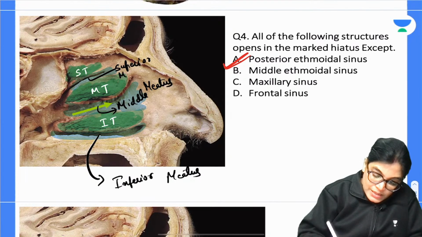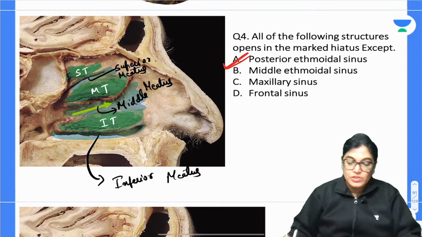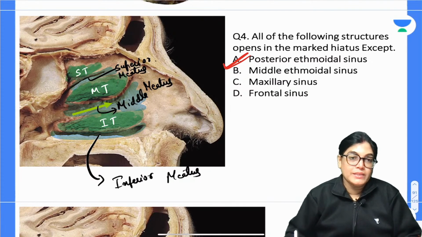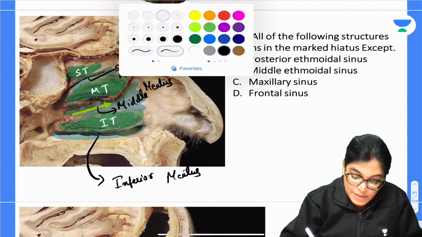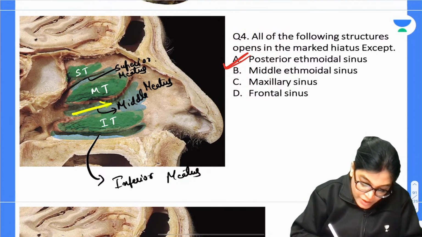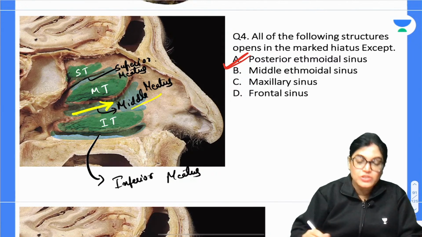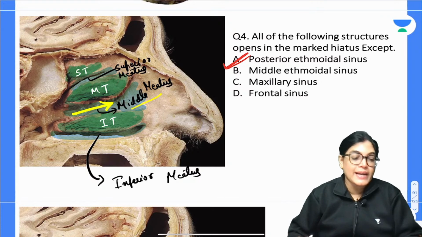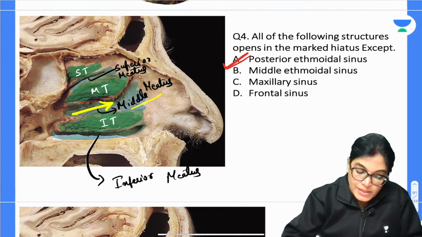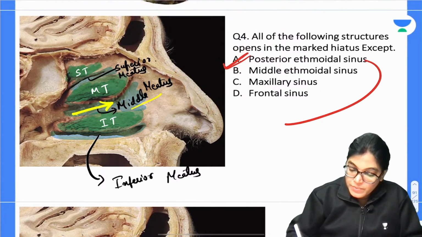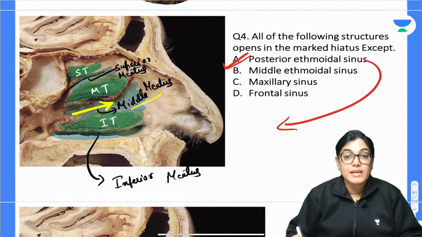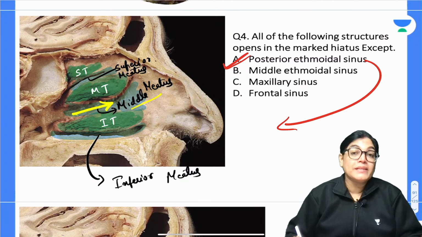So in this MCQ we have to know all the structures passing through the middle meatus. We have to clearly know all the structures passing through the middle meatus. So my dear aspirants, posterior ethmoidal air sinus is the correct answer. You just tell me, posterior ethmoidal air sinus opens into which meatus?